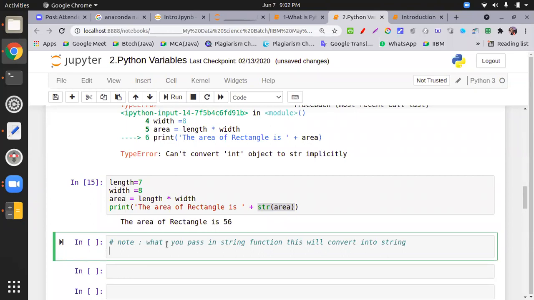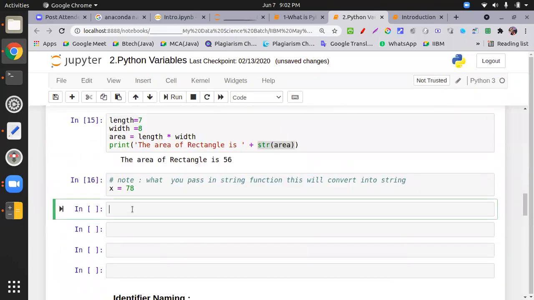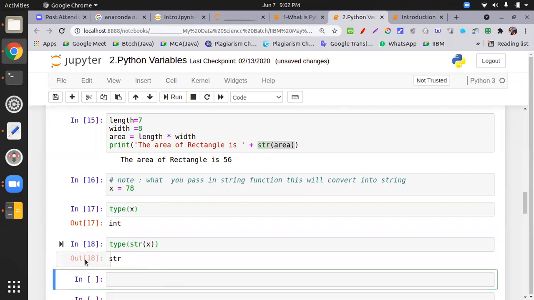Okay, for example, let's suppose x equal to 78. If I put the type of x, this will give me integer. But what if I put type of str of x? See, it's str. Data is same, the type is different.